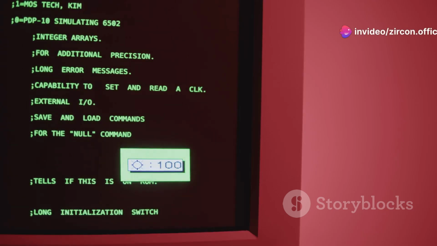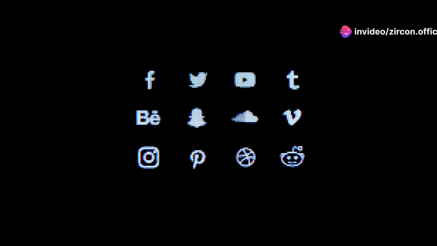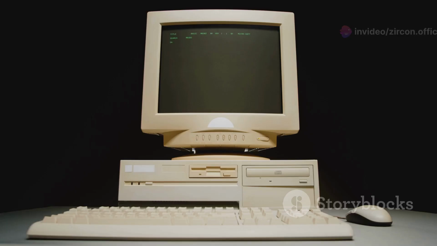From the days of dial-up and AOL to the age of social media and streaming, the internet has come a long way. But how did we get here? Today, we're taking a fun and fascinating journey through the history of the internet. Buckle up, it's going to be a wild ride.